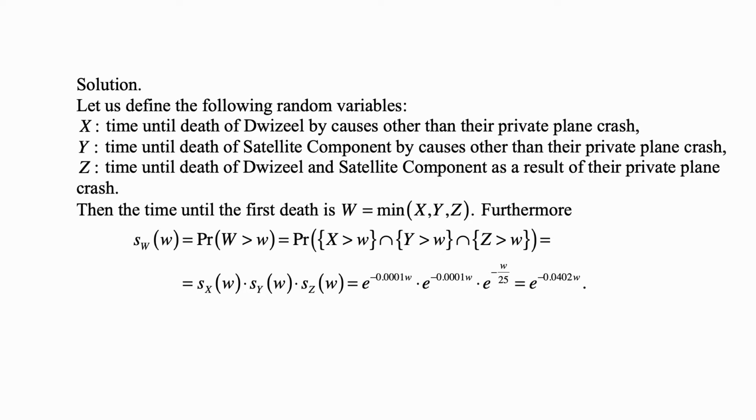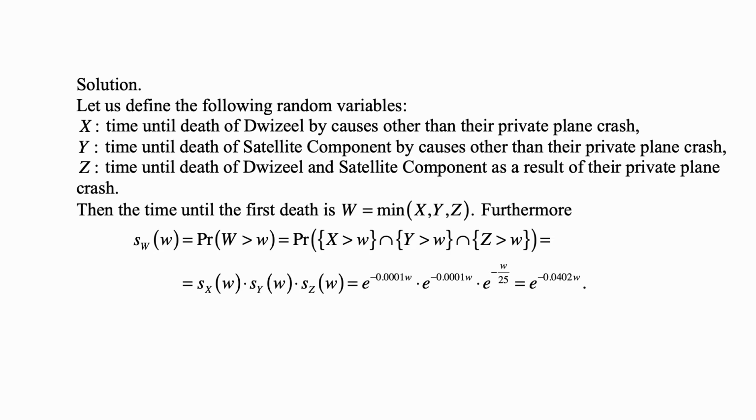Therefore, the survival function of W is the probability that W is greater than w, and it's equal to the probability that X is more than w, Y is more than w, and Z is more than w, because the random variable W is the minimum of X, Y, and Z. So all of them have to be greater than w if the minimum is greater than w. Actually, the two conditions are equivalent. Because these are independent random variables, the probability of the intersection of the three events is a product of the probabilities of them, and that's a product of the survival functions of X, Y, and Z.